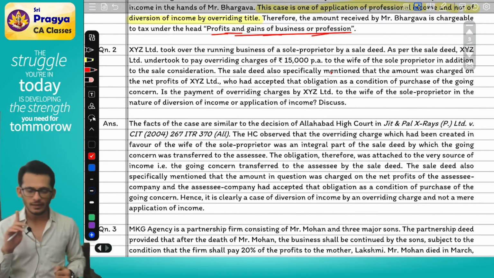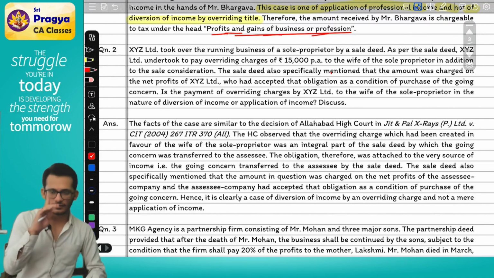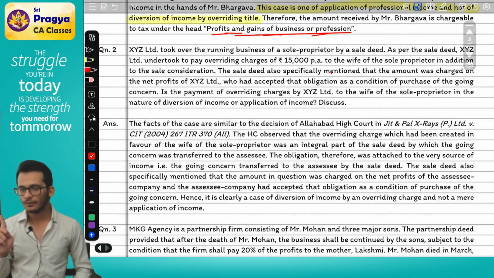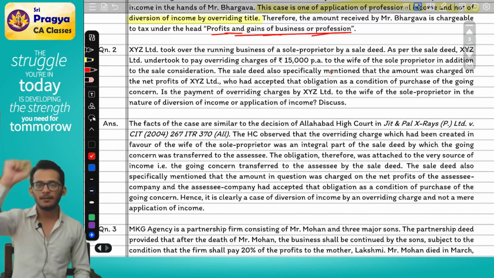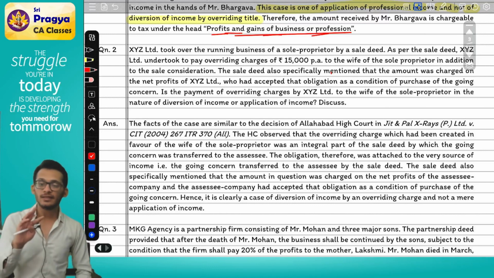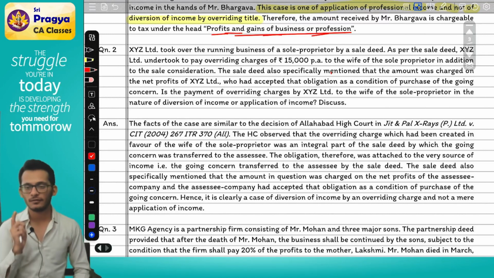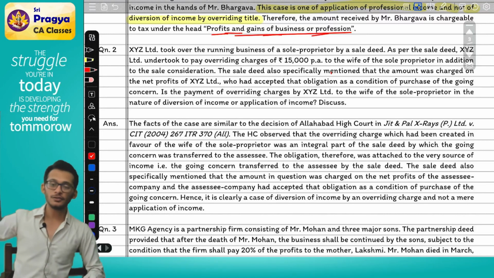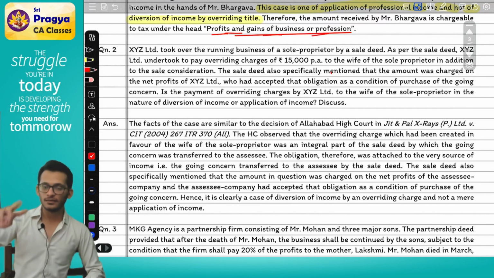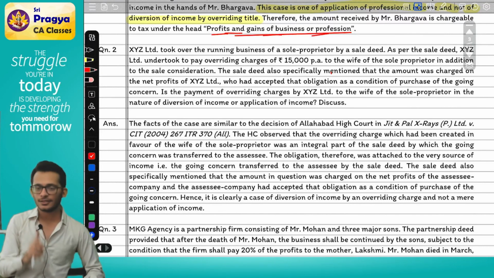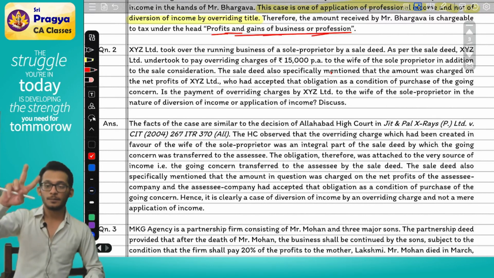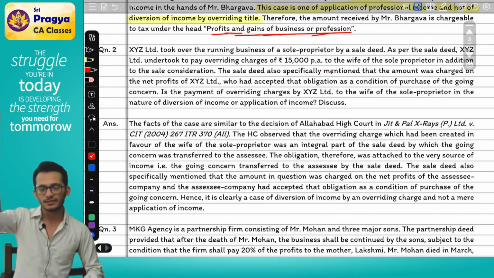Will you mention whether it is taxable? No. Rule number 1 of income tax, follow what the question says. When you write your provisions, will you say application of income taxable, diversion of income not taxable? Or will you say what is application of income and what is diversion of income? Your provision should say what is application and what is diversion. The question is not asking for taxability, it is asking for nature.